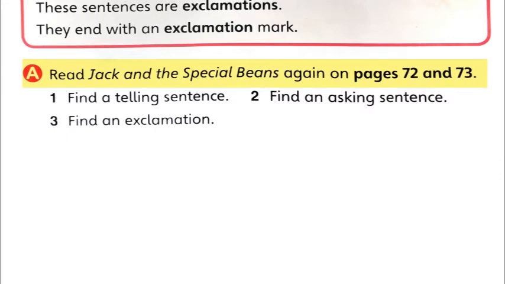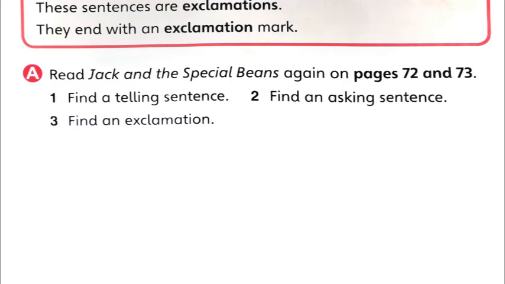Okay, read Jack and the Special Beans again on page number 72 and 73. So they want you to read the story again on page 72 and 73. So children, I hope you have read this story. If you can't read it, please tell your mama or someone to read it for you, so that you will understand the story. So like I told you, this lesson is all on comprehension.